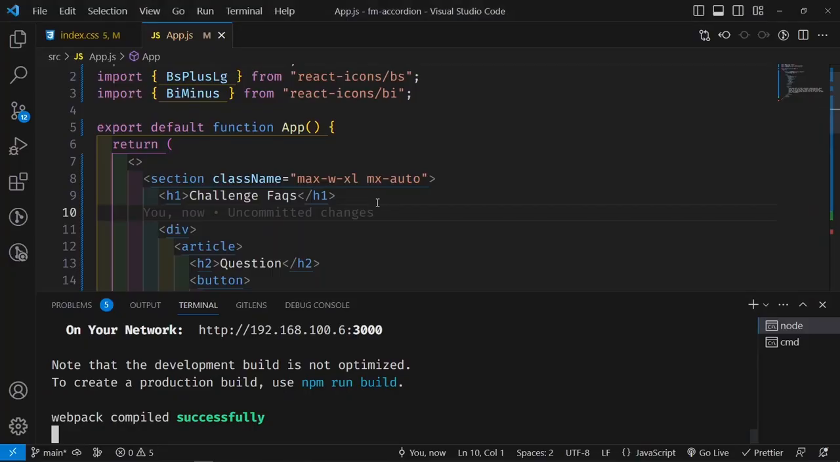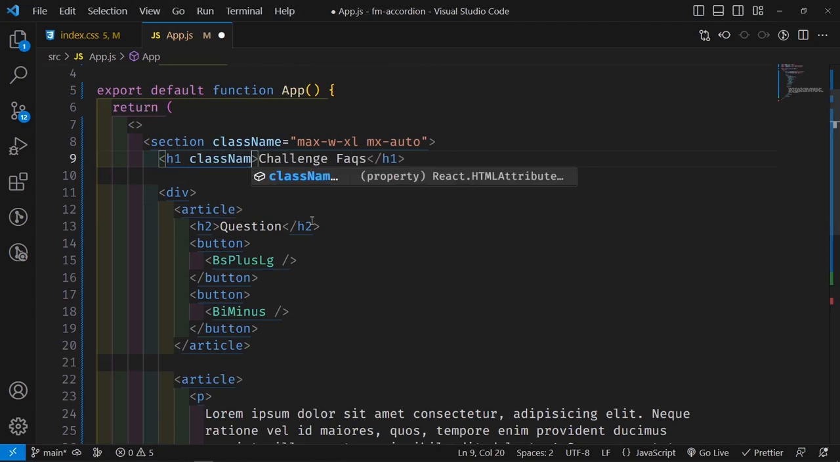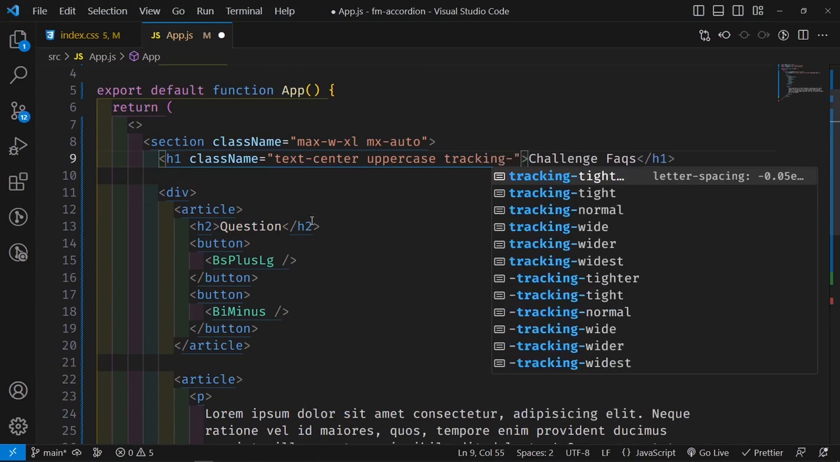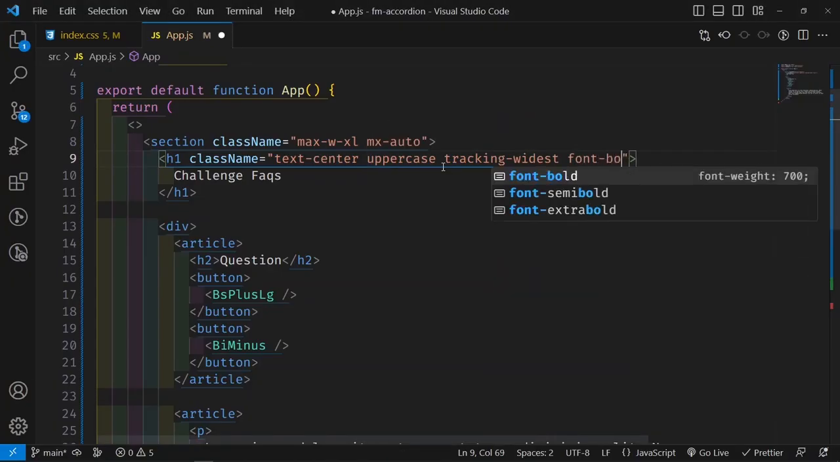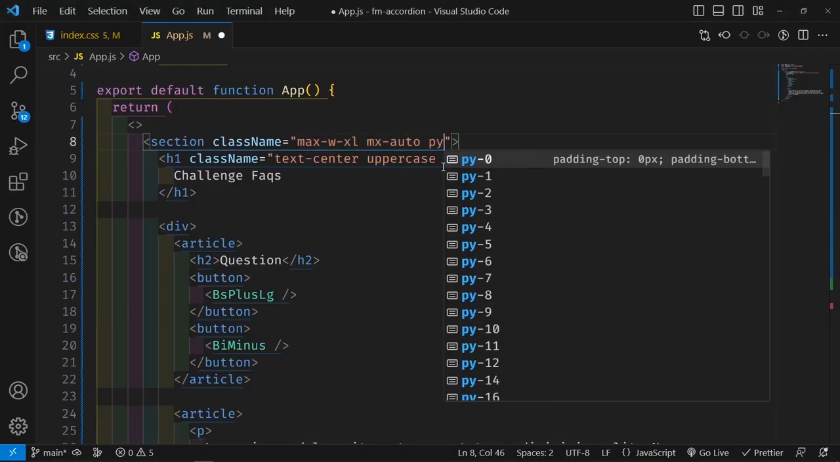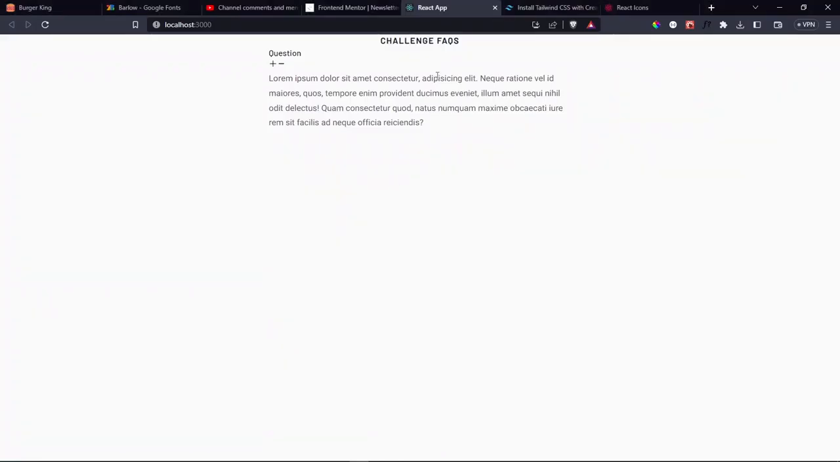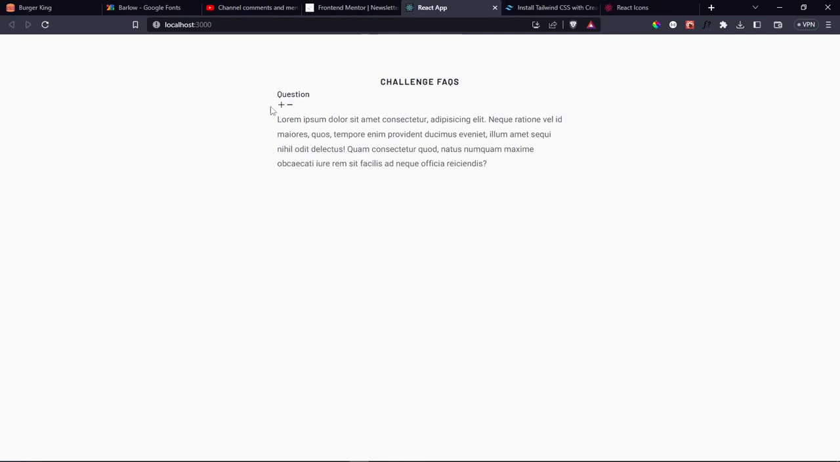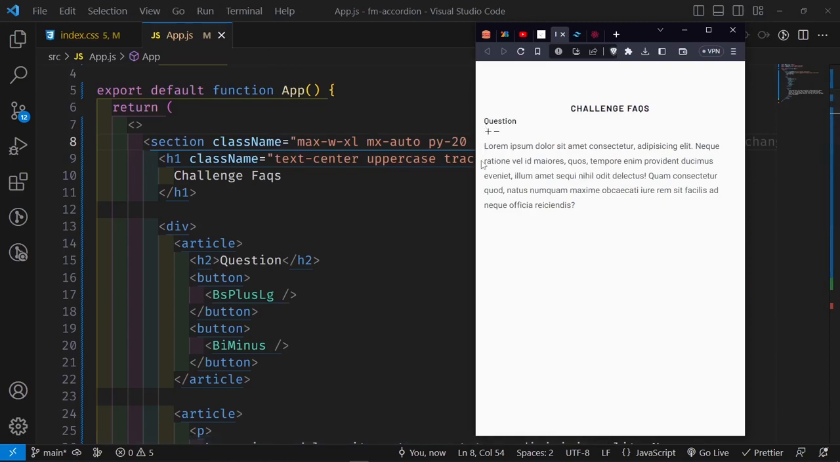So let's begin to style this out so that it looks a bit better. And the first thing that I'm going to do is inside this h1, I'm going to give it a class name and say text-center, and then uppercase with some letter spacing. So I'm going to say tracking widest, so that we're going to have that. And then font bold. Is that even going to make it bold? Okay, it does. And then let's go back into the section and give it a padding on the Y of 20 and a padding on the X of 4. So padding on the Y is going to push it downwards, and then padding on the X axis is going to push it inwards, so that on small screens it doesn't touch the edges right there.